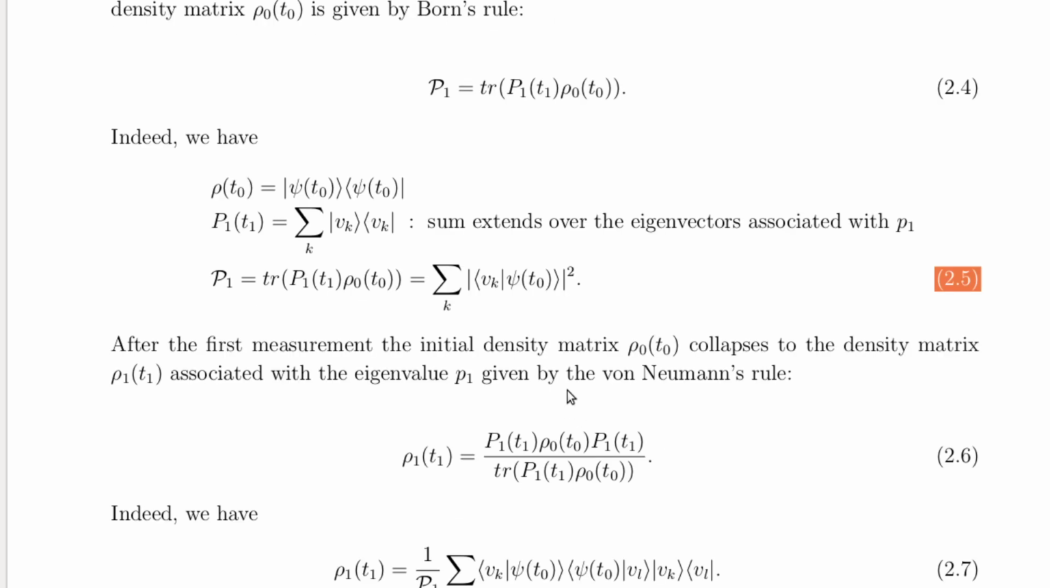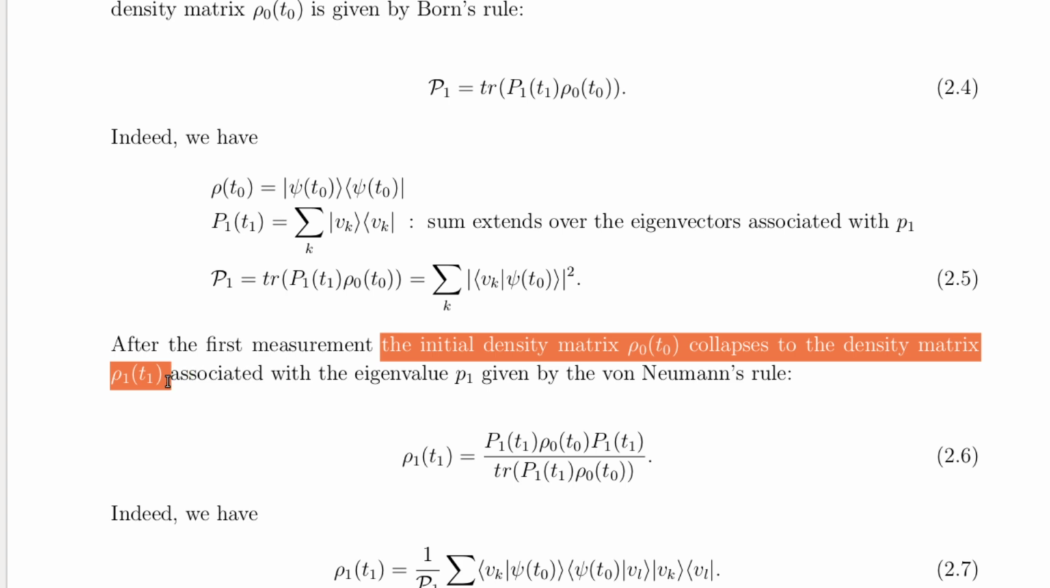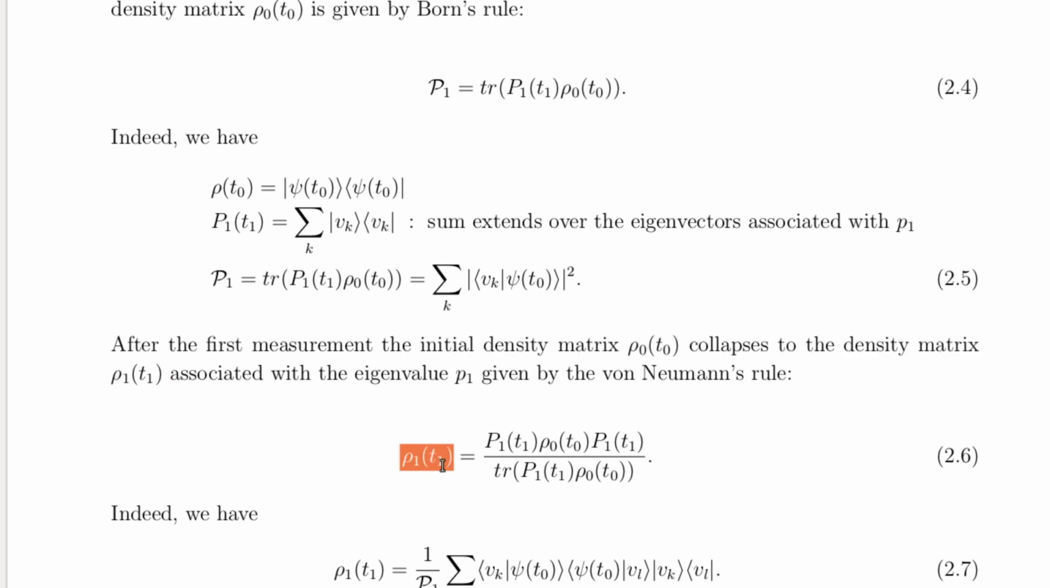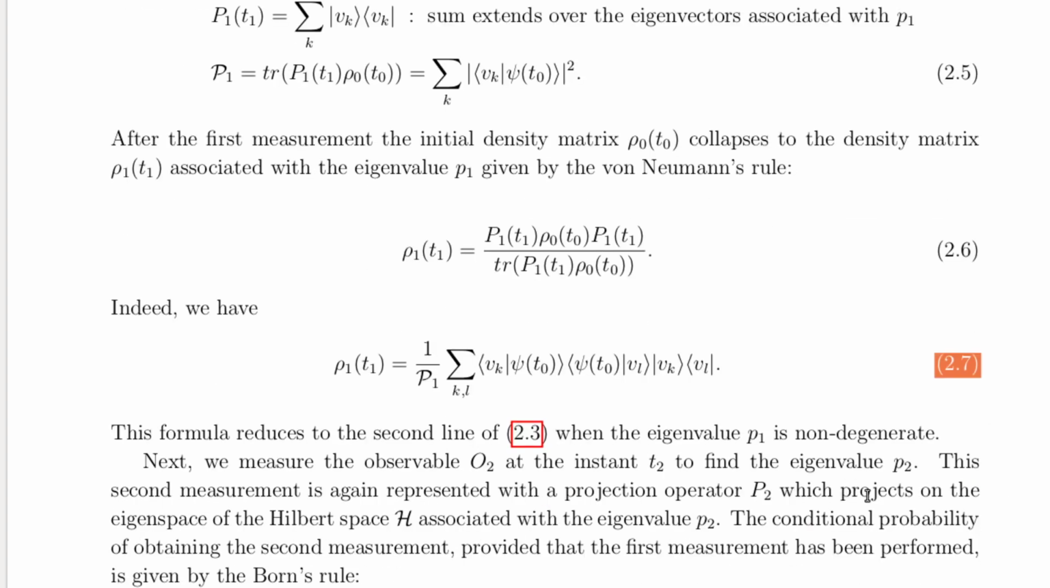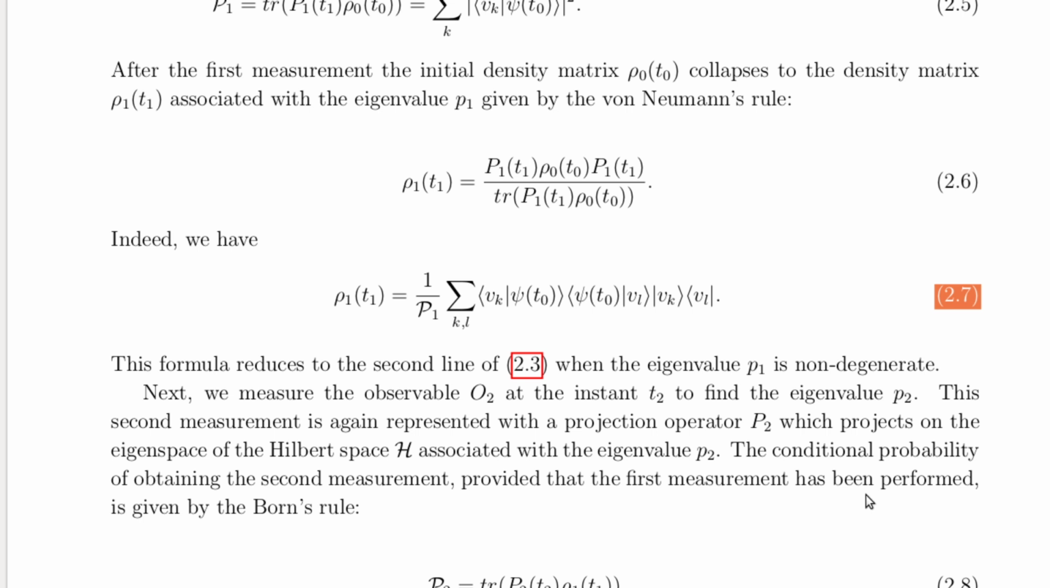Once we've measured O1 and obtained P1, the system's state collapses. The new state is described by a density matrix, rho 1, which is updated using von Neumann's rule, given in equation 2.6, and written explicitly in equation 2.7. This formula essentially renormalizes the state based on the outcome of the measurement.